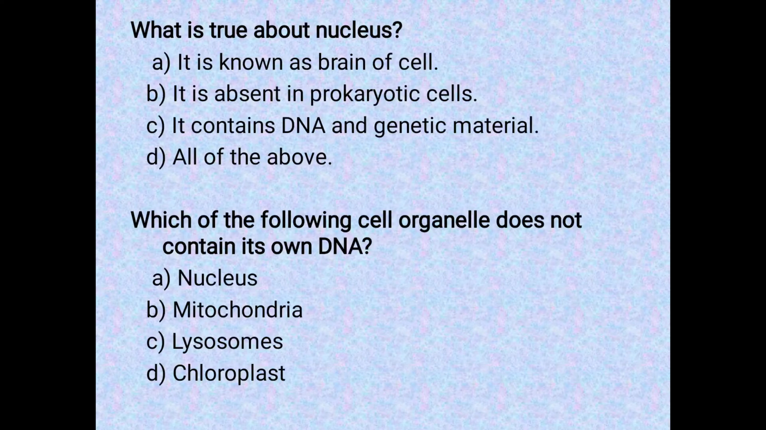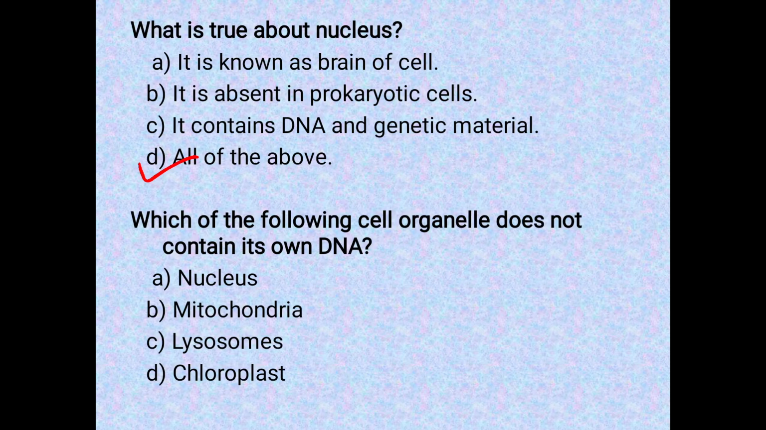Next question is, what is true about the nucleus? So the first statement given to you is, it is known as brain of the cell. Second statement is, it is absent in prokaryotic cells. Third statement is, it contains DNA and genetic material, and the fourth one is all of the above. So nucleus is definitely known as the brain of cell, and yes, it is absent in case of prokaryotic cells and present in case of eukaryotic cells. The third statement is also correct, that it contains DNA and genetic material. So the correct answer is all of the above. It means all these statements are correct about nucleus.